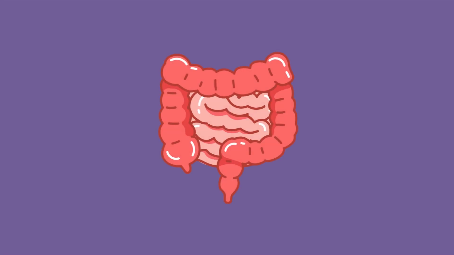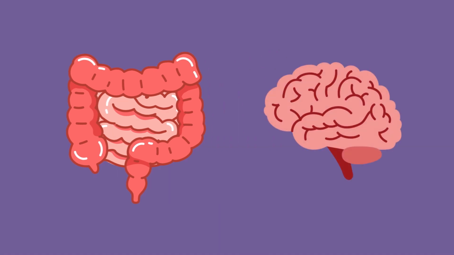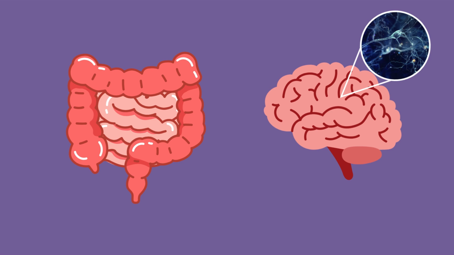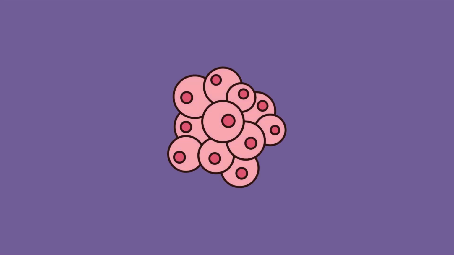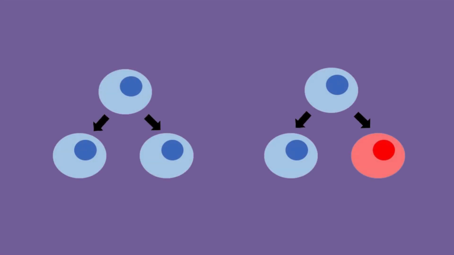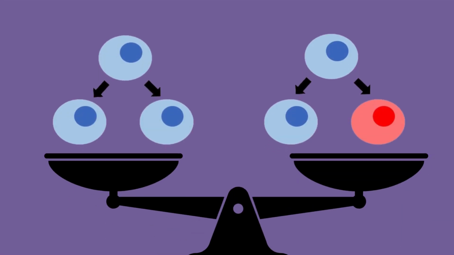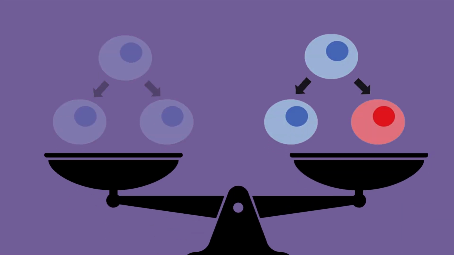Stem cell niches are also present in the intestines, where they regenerate the lining of the digestive tract, and in the brain, where they help maintain certain brain cells. In each of these places, the niches guide stem cells to specialize into the appropriate cell types for their specific functions. A critical aspect of these niches is the signaling molecules, like growth factors, that guide stem cells in deciding when to divide or differentiate. This signaling ensures that the right balance of stem and specialized cells is maintained.